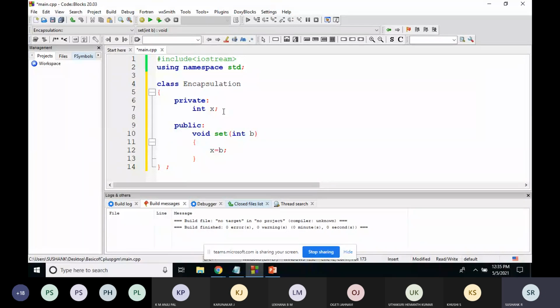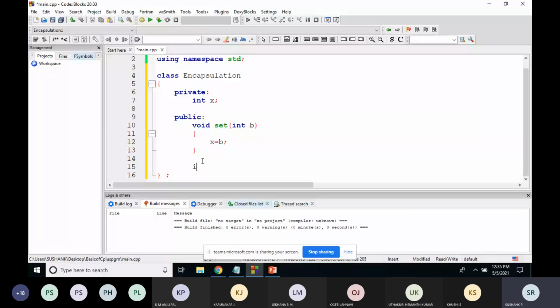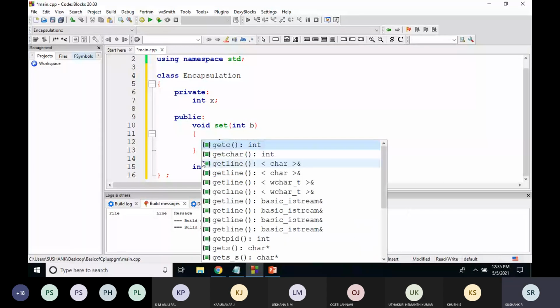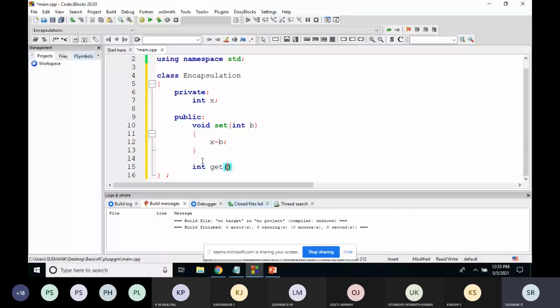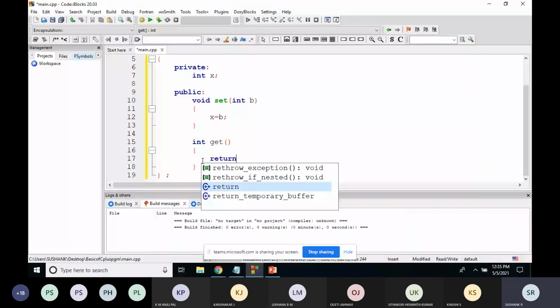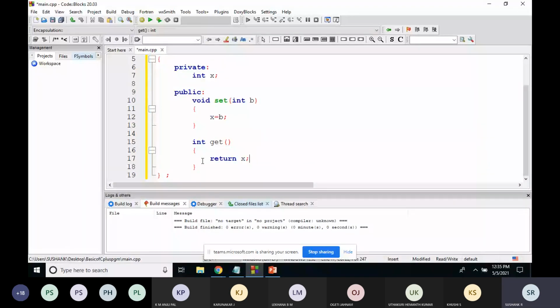This is a function to set a value to the variable x. And in order to read the value of x, I'll create one get function, which will return the value of x, return x.